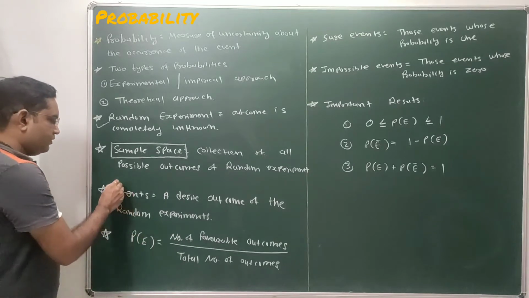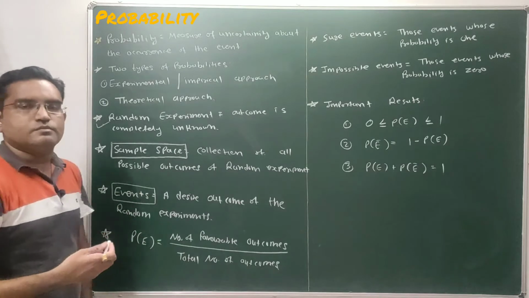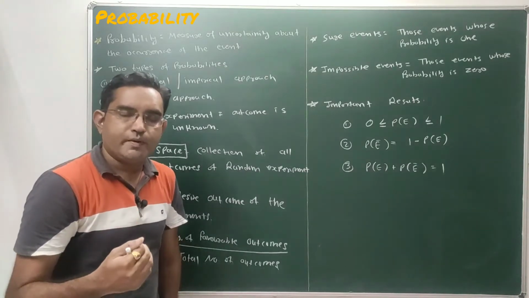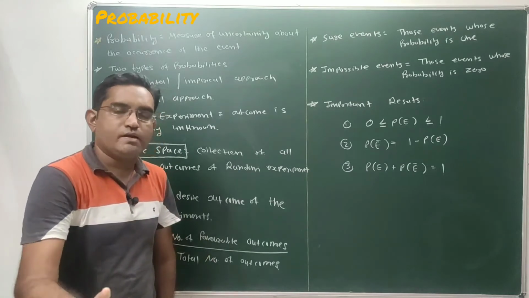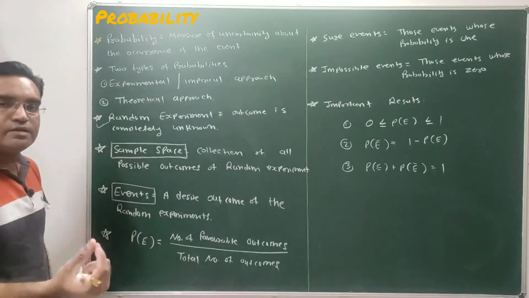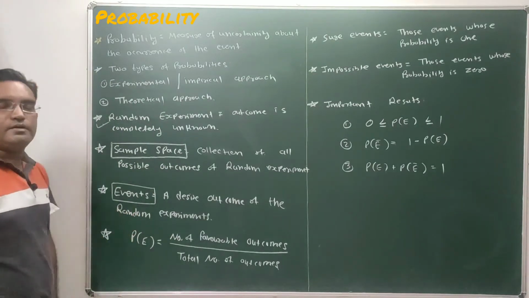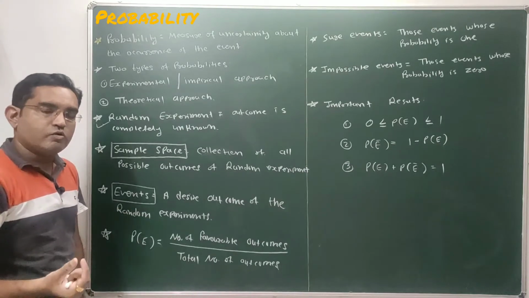Now events. What is event? Event is the desired outcome. Random experiment will give different outcomes. So out of that different outcomes, what is our desired outcome? So that desired outcome of a random experiment is known as event, because we are calculating the probability of occurrence of any event.